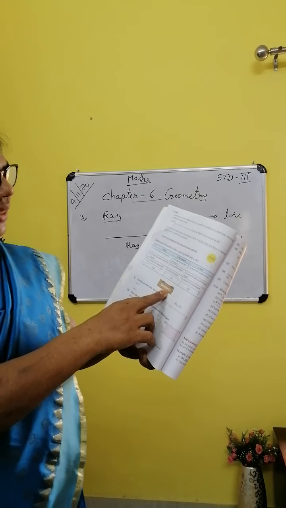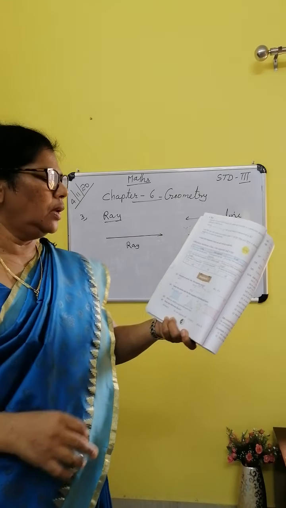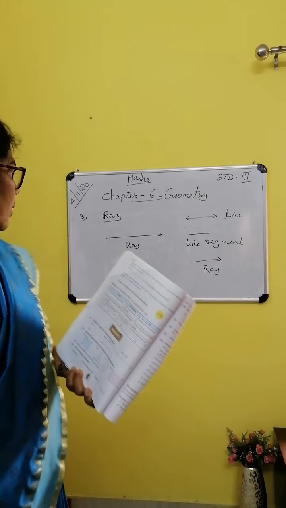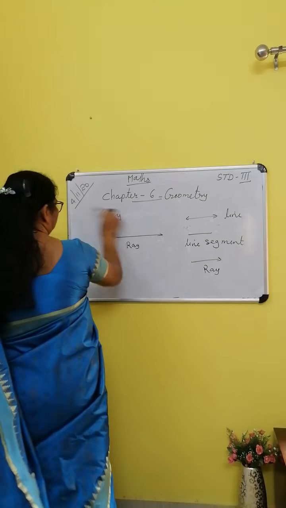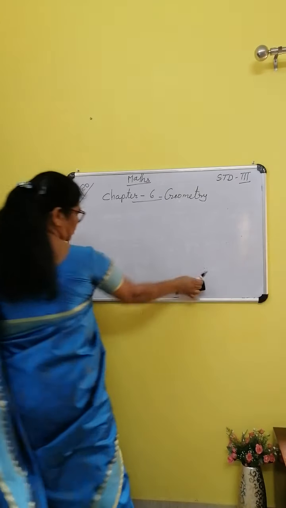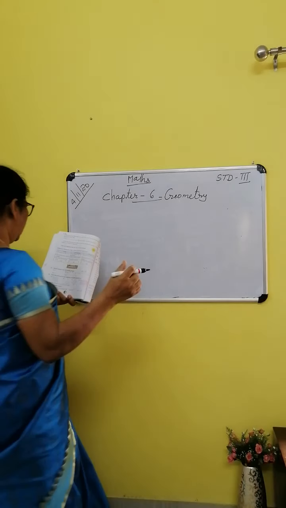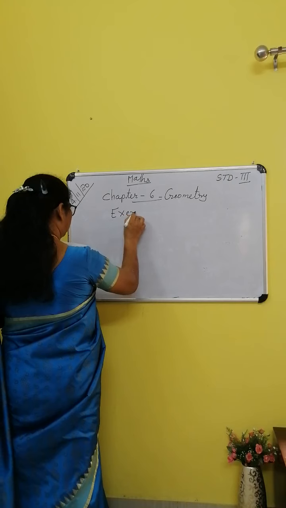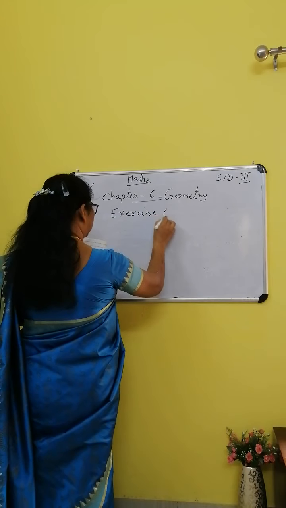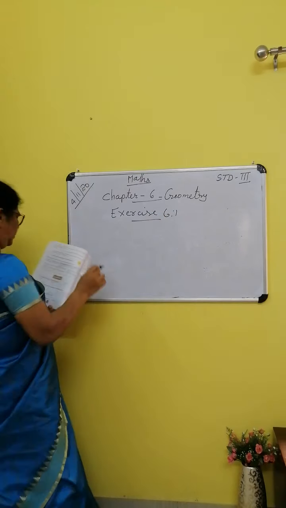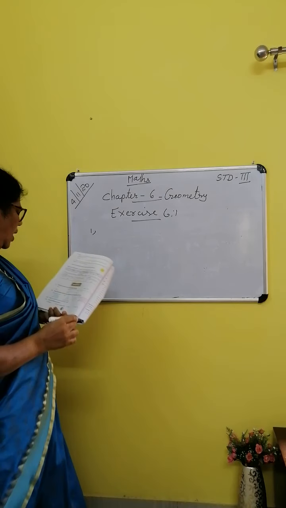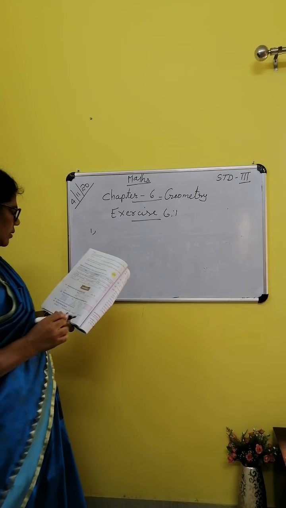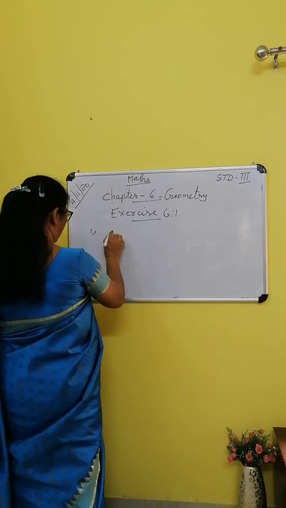Next one, exercise 6.1. Identify as point, line segment and ray. Here I will show you. Question number 1. What is A?